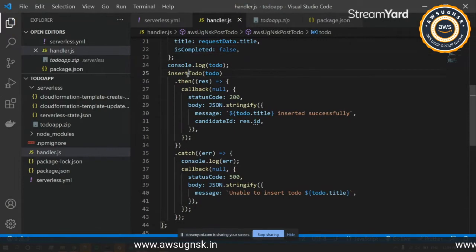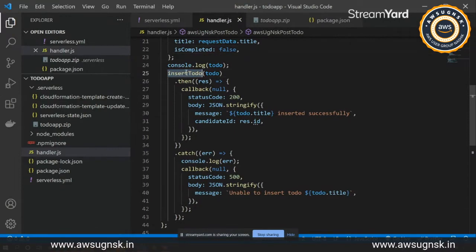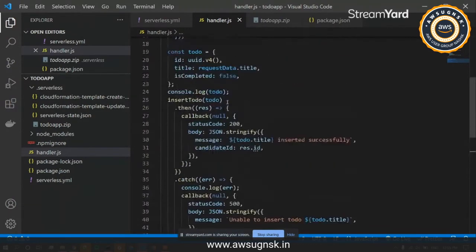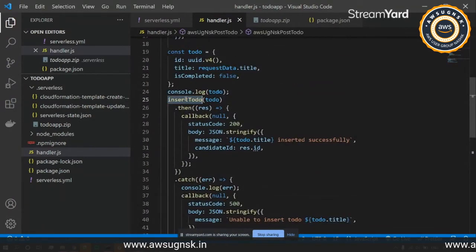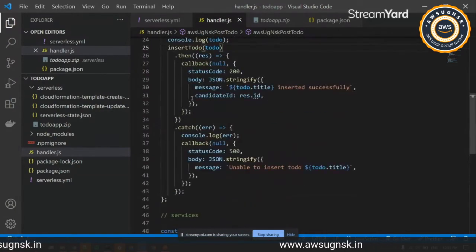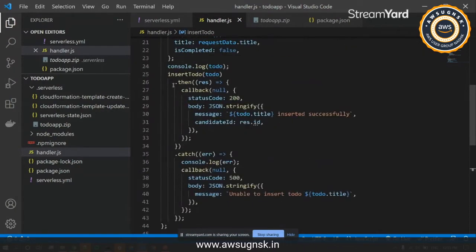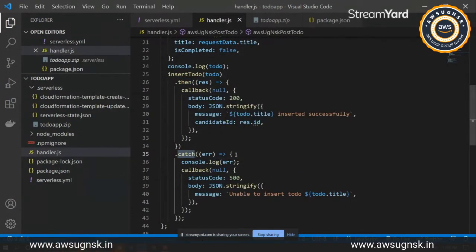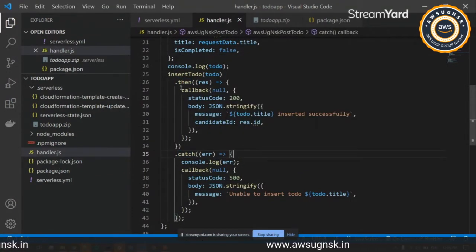Then we are calling an insert to do method, which we have written as a service. As this method returns a promise, we are just doing then and catch if there is any error, and handling it accordingly.